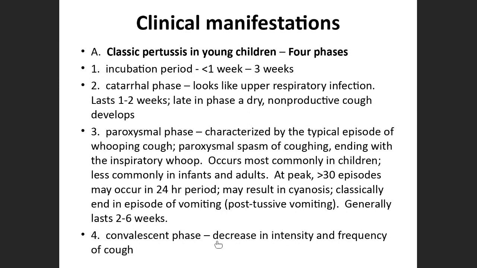Post-tussive vomiting means once the patient stops coughing, immediately he vomits. Tussive means cough. So post-tussive, the moment he stops the cough paroxysm, he vomits. So this is one of the characteristic features of pertussis. This also lasts around 2 weeks. Sometimes it might be extended.